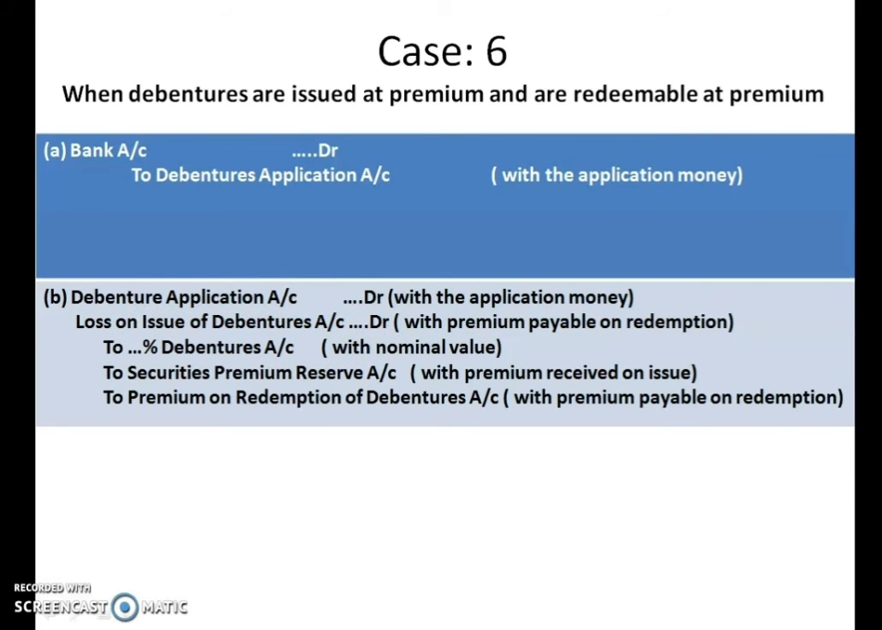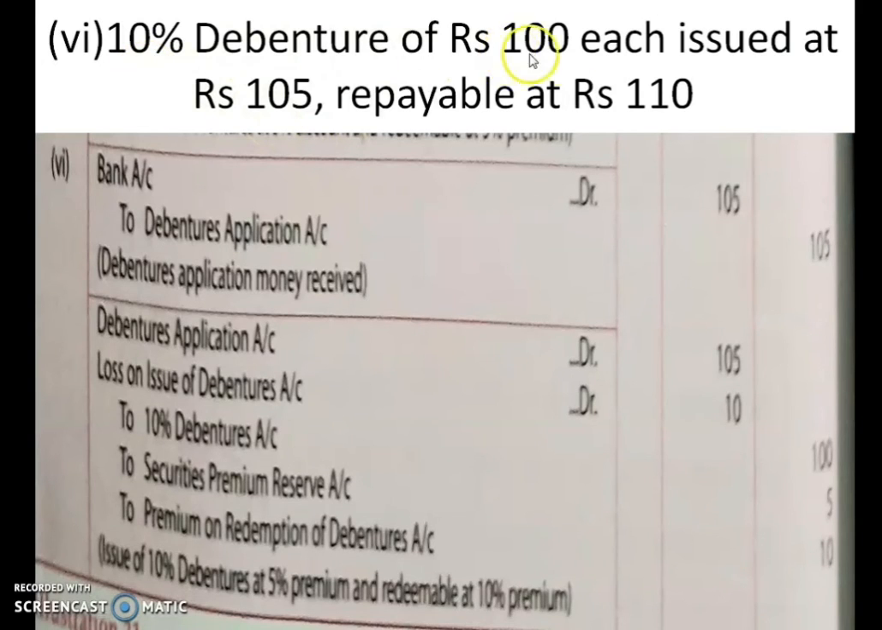Now let us discuss one problem. 10% debentures of rupees 100 each, issued at rupees 105, repayable at rupees 110. Bank account debited to debenture application account. How much is the issued value? 105. So that you have to show in this first journal entry. Second entry is debenture application account debited, loss on issue of debentures account debited, to 10% debentures account, to securities premium reserve account, to premium on redemption of debentures account.